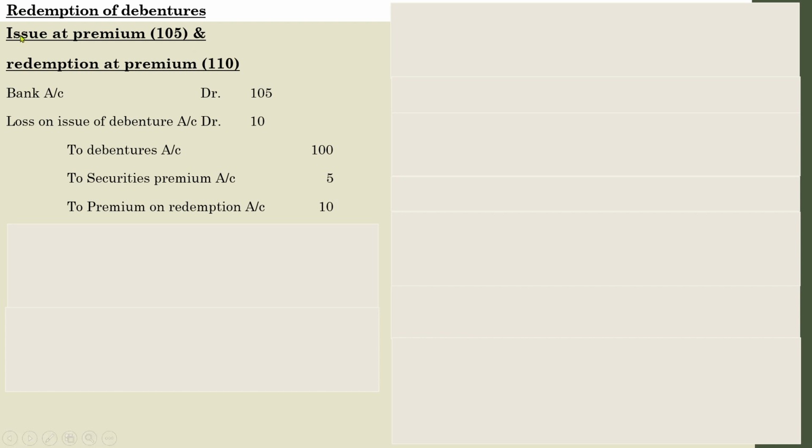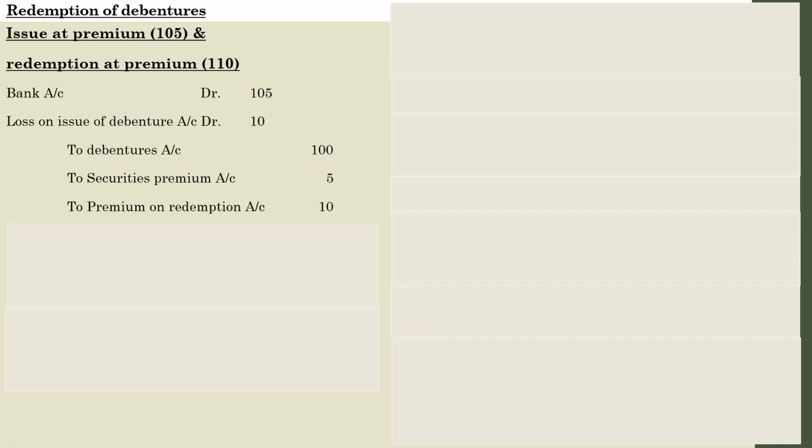So at the initial stage, that is at the time of issue, 105, usually the entry will be bank account up to 105, to debentures the face value of the debenture, to security premium 5. That is the actual entry with regard to issue of debentures at premium. But at the time of issue, you have to consider the redemption situation also, that is with regard to redeemable debentures. So for the entry with regard to redeemable debentures, you need to consider the redemption situation at the time of issue entry. So bank account up to 105, to debentures 100, to security premium 5. That is with regard to issue.